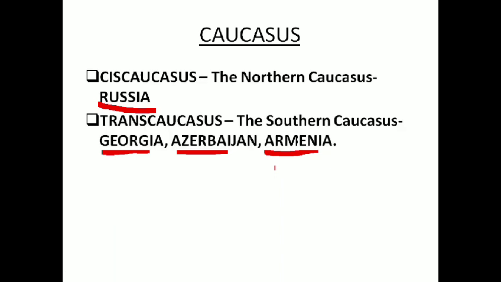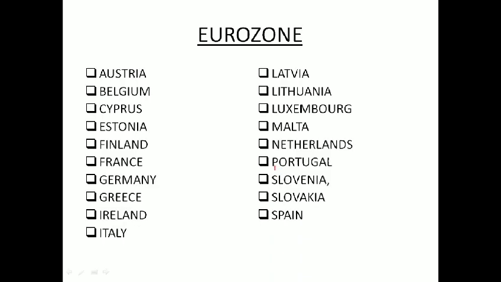Okay, now let us move to Eurozone. At present, we are suffering from coronavirus. Corona actually means the crown. Earlier we had countries like Norway, Sweden, Denmark, whose currency was krone, which means the crown.